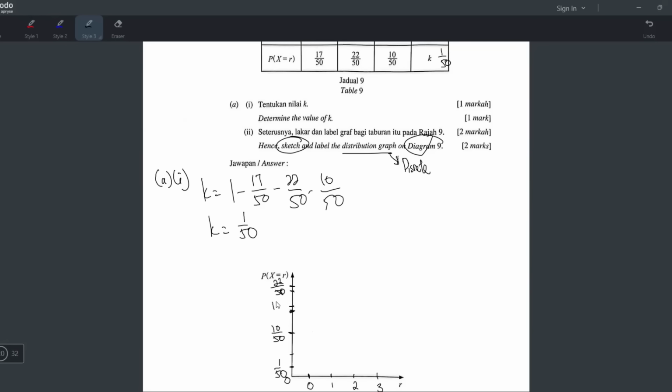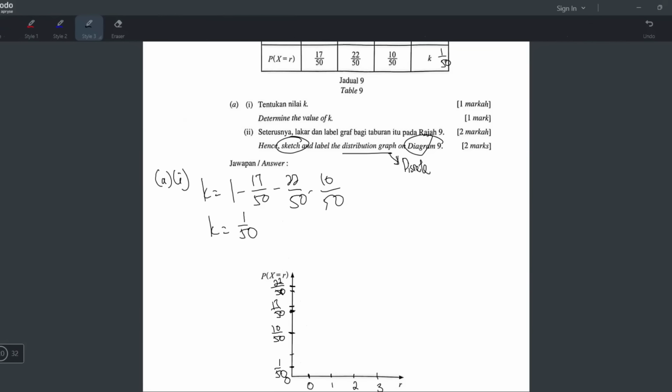Oh, one more thing. You can actually erase this line if you want. Yeah, because it's a sketch, so you can actually erase it. Okay, if you want to erase it, you can also. But the reason I put the line there is to help me know roughly the position, around where.